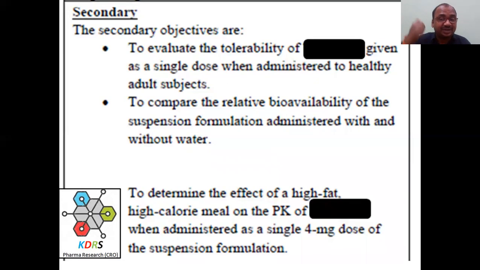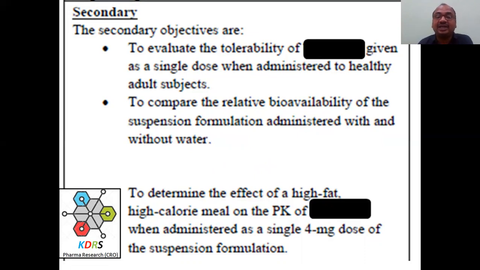Primary objective is relative bioavailability. Secondary objective, see again there, to compare the relative bioavailability of the suspension formulation administered with and without water. Relative bioavailability with the tablet they are comparing here. To determine, the example protocol.